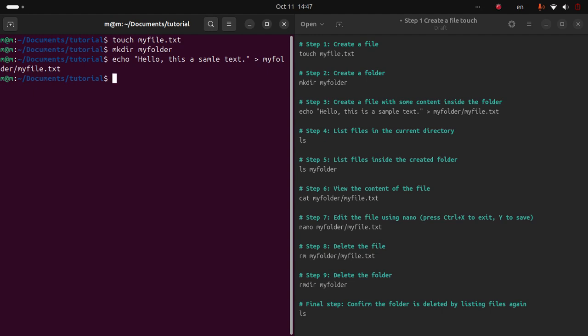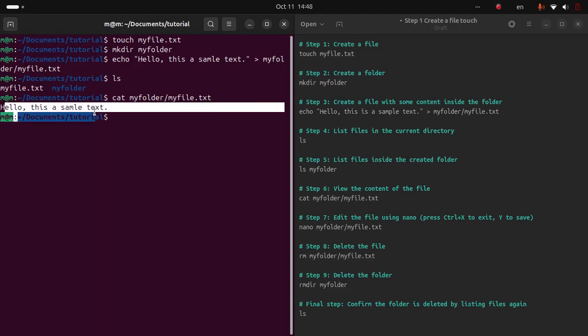Okay, then if I want to see the list of the files and directories, this command is ls. Ls is the short form of list. Okay, here we saw myfile.txt, it's a text file, and another folder, myfolder. So I want to read the myfile.txt which was in myfolder. So I have to write a command that is cat, then myfolder, then myfile.txt. Okay, then I can see the text, hello, this is a sample text.